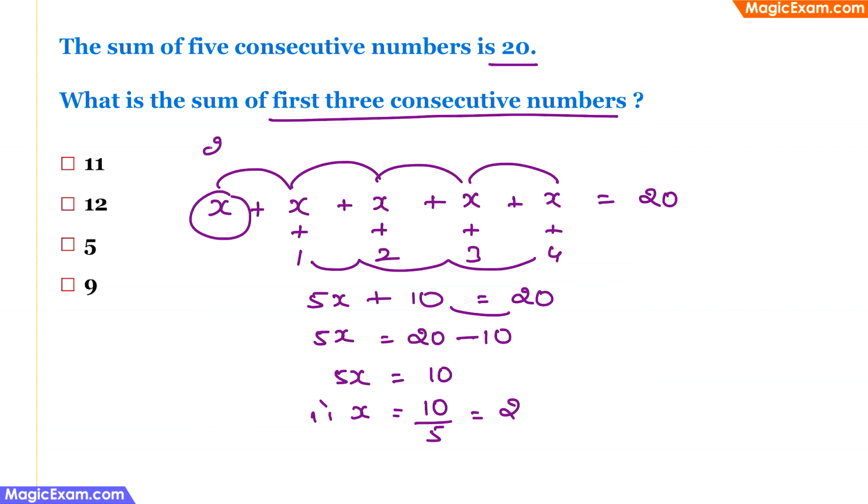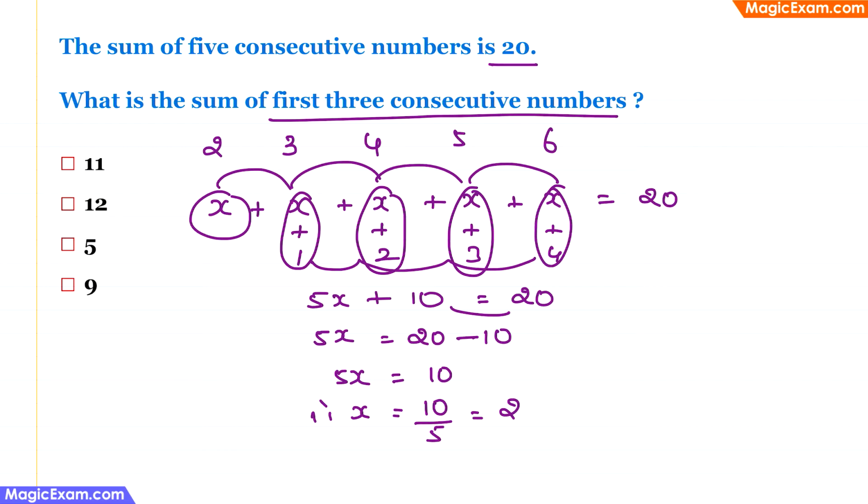So which means that the first number is 2. So if the first number is 2, then the next number is x plus 1, so it will be 3, and then x plus 2, so it will be 4, and x plus 3, it will be 5, and x plus 4, it will be 6. And if we add all of these together, we'll get 20.